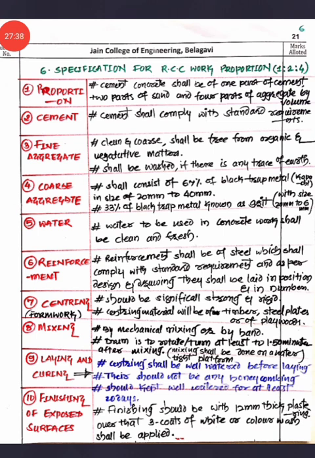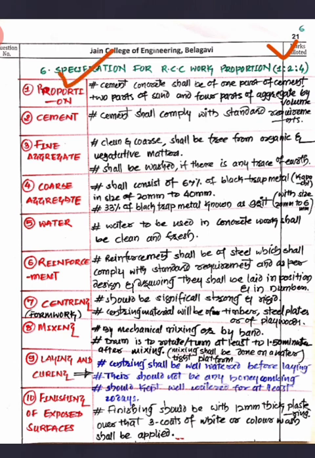Well friends, the next item is RCC work with a proportion. Proportion is given here, but usually that is going to vary. Here the standard proportion is 1:2:4 that I have taken, and we are going to write the specification for that. See, first of all, you should know the proportion, you should know the different materials, you should write the properties of material, you should write about the water. Then you are going to use steel bars, so you are supposed to write the reinforcement. Then you are going to do the shuttering, so you are supposed to write the shuttering, then mixing and laying, and then finishing. This is the usual sequence of RCC work.